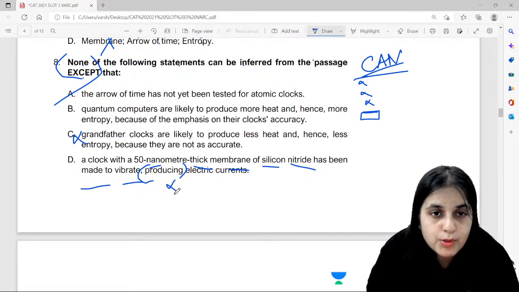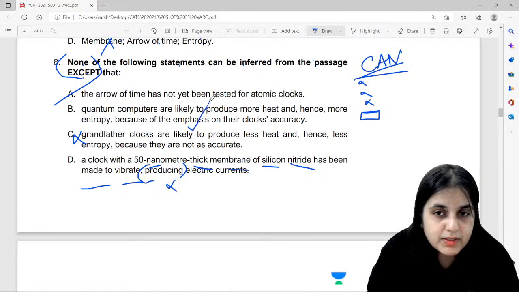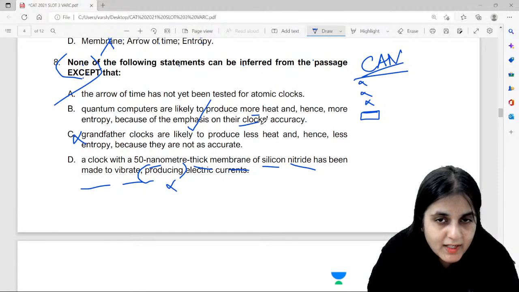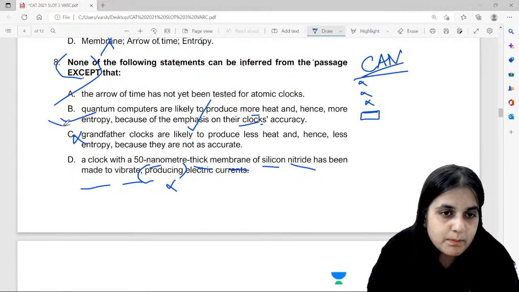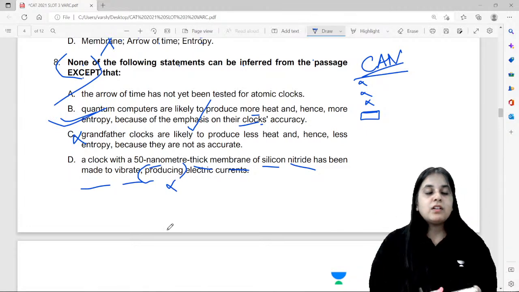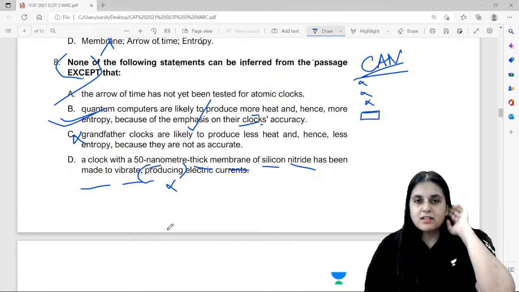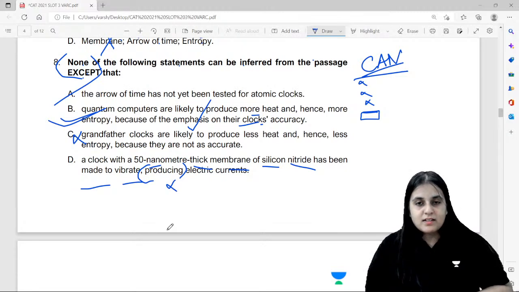That's why it becomes very important to check. The answer option is B. More heat because of more emphasis on more accuracy, more entropy, more heat. So your answer option will be B. It's the same as the relationship that we had written down in the beginning of the passage. Did you understand this now, guys? Did you understand the approach?